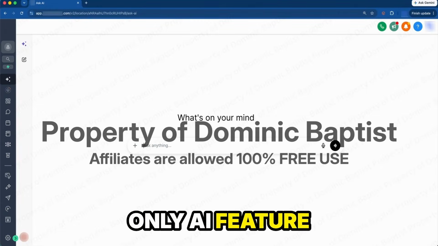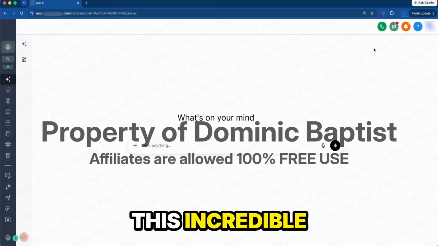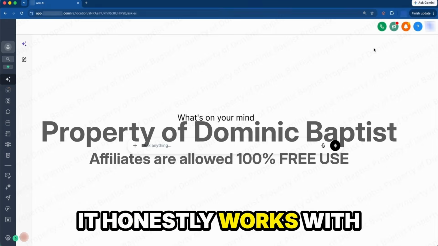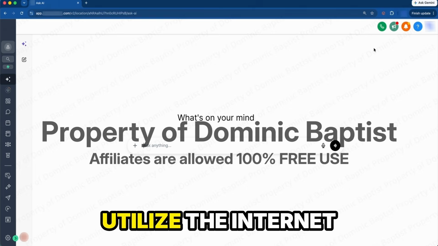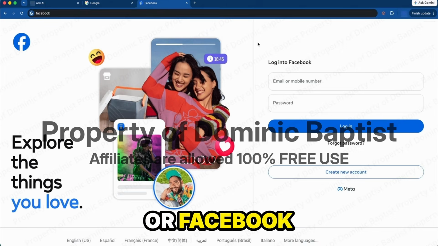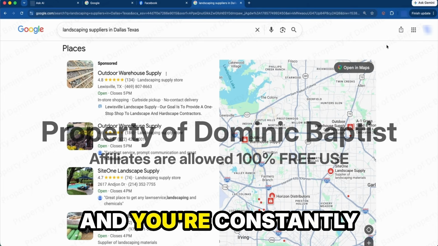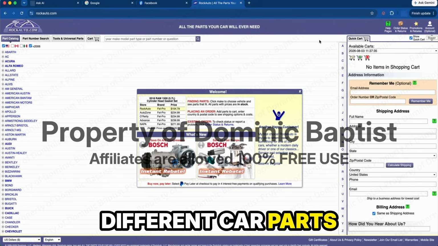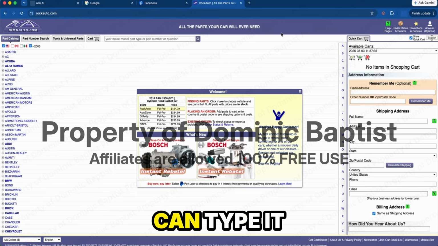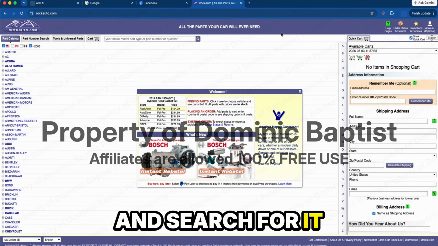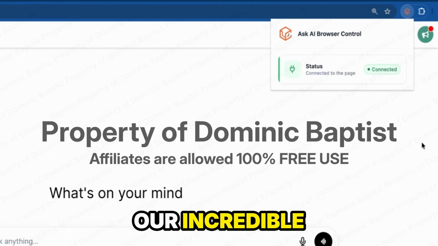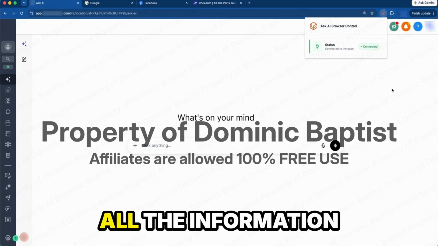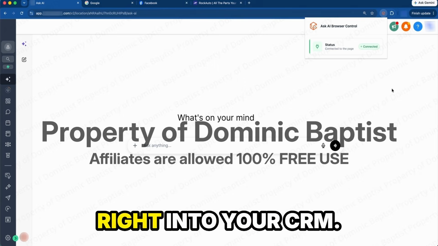Welcome to the only AI feature your business will ever need. This incredible AI software works with any service-based business. It honestly works with any business at all, because if you utilize the internet, I'm talking Google or Facebook, or maybe you have a landscaping company and you're constantly looking for suppliers, or you're a car mechanic constantly looking for different car parts. I don't care what it is, as long as you can type it on the internet and search for it on Google or any browser. Our incredible Ask AI Chrome extension can not only search it for you, but can gather all the information needed and return it right into your CRM.